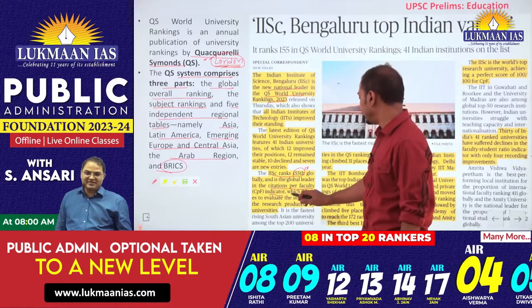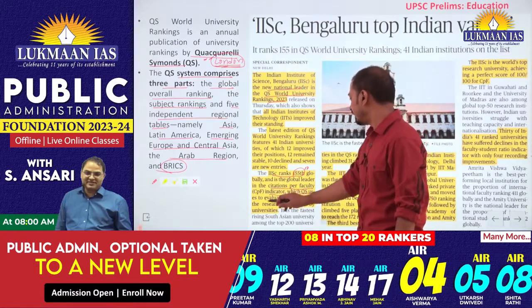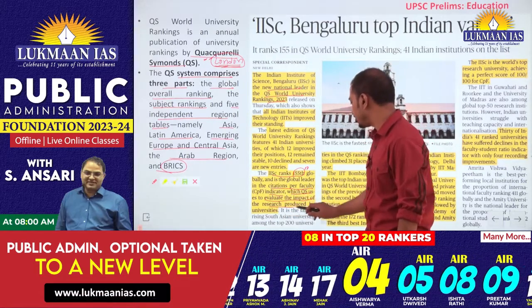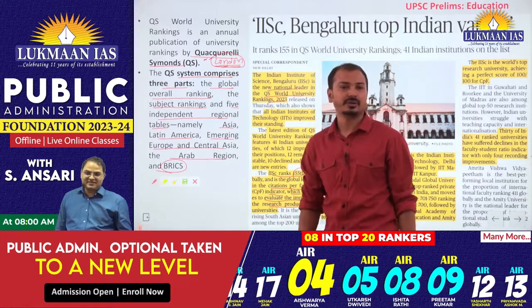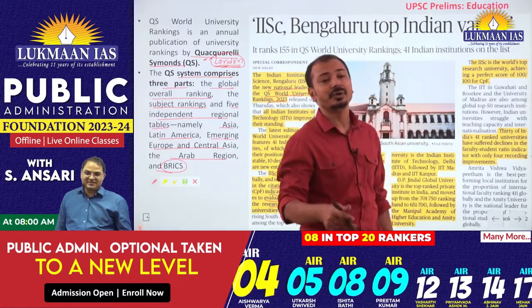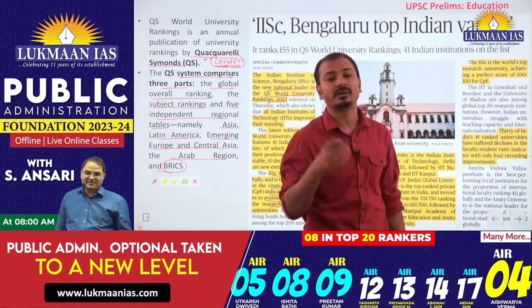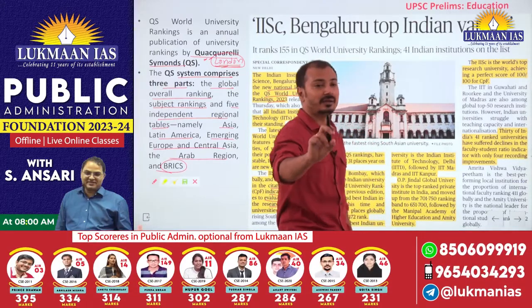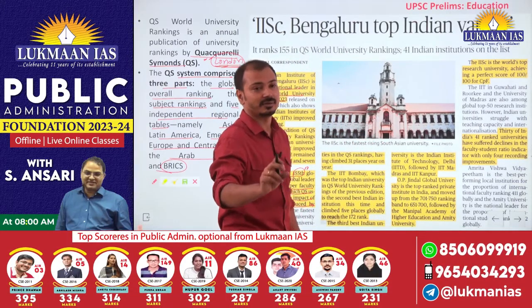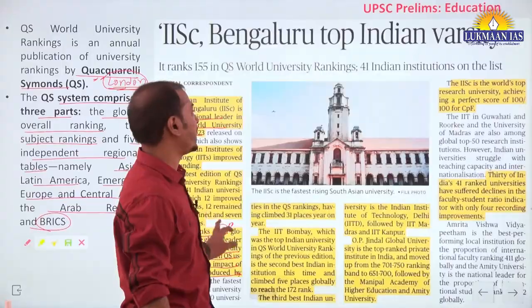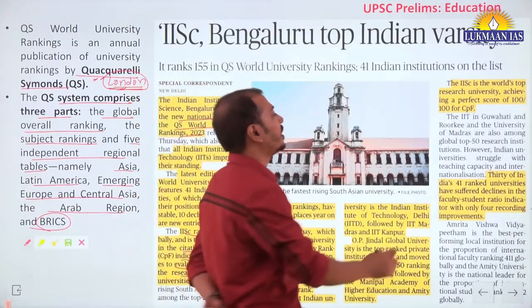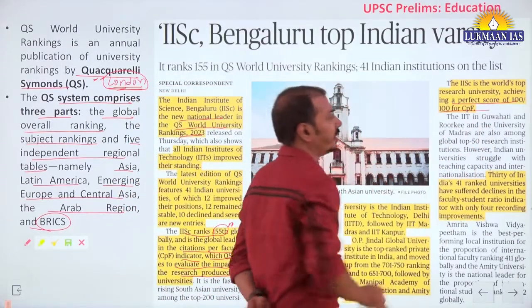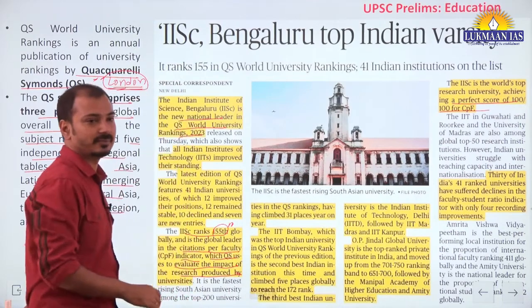Okay, basically this indicator evaluates the impact of research produced by universities. It shows that an Indian university is top in the world in terms of research produced per faculty or per researcher. Citations per faculty, CPF, and it is a perfect score of 100 out of 100 for IISc.